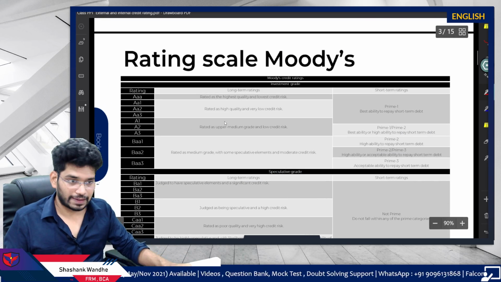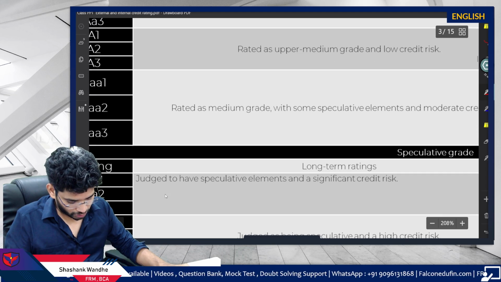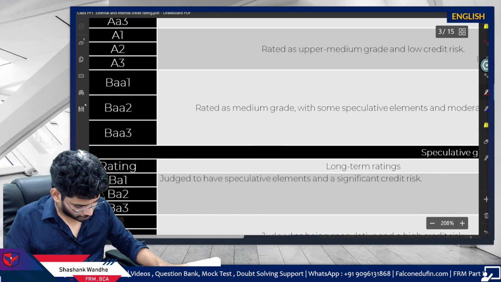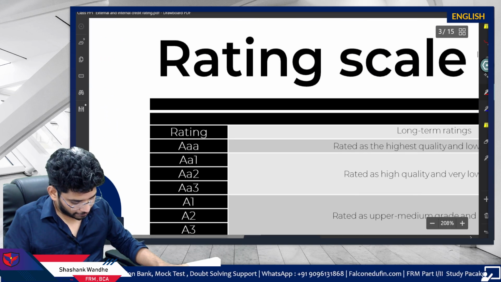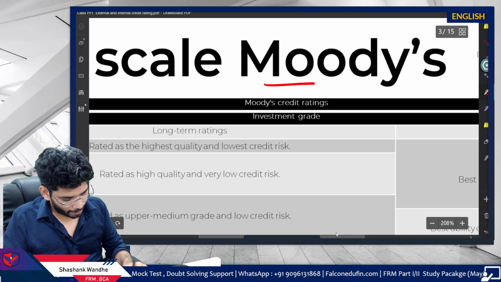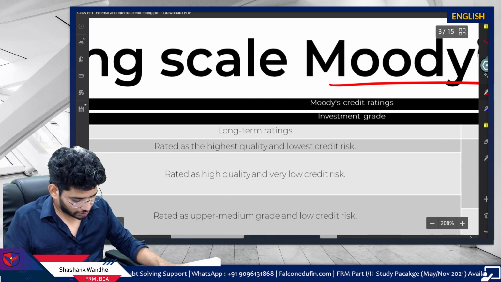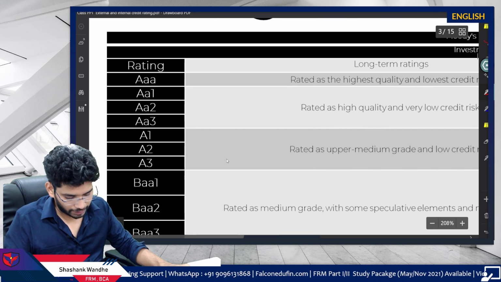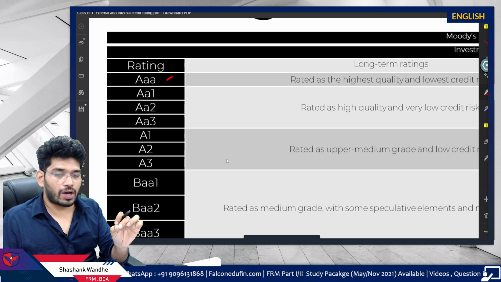Then we have the scales. In case you are not able to see the scale, I will just zoom in. So see here, this is the rating scale for Moody's, and just focus on the scale so you will understand how the rating is done. Triple A, that is capital A, small a, like this.